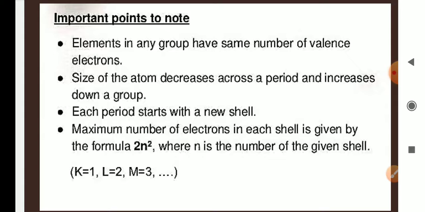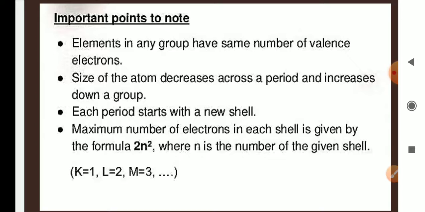But in a period, the number of electrons is increasing in the outermost cell but the number of cells is not increasing, so the attraction will be more, and that's why the size of the atom will be reduced. Each period starts with a new cell.